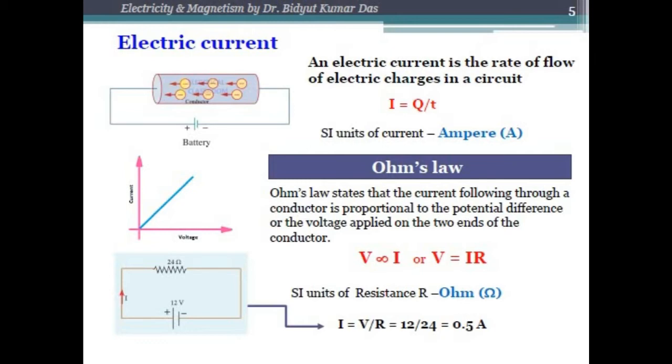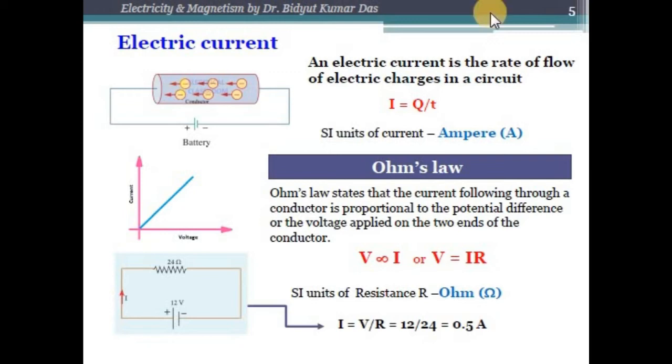Basically, an electric current is the rate of flow of electric charges in a circuit, which means that the number of charges moving in a certain direction per unit time is known as the electric current. So how will the charged particles move?